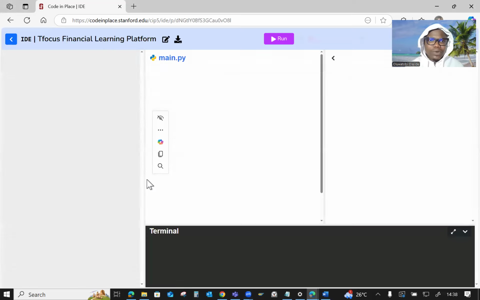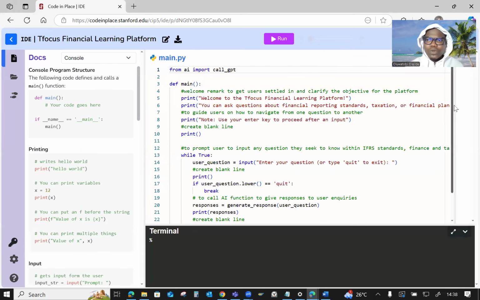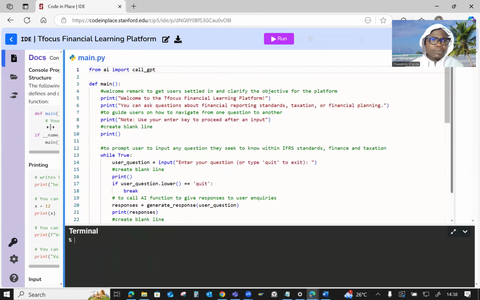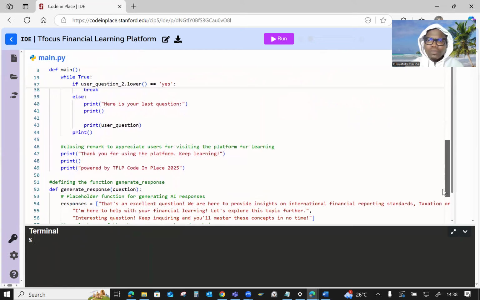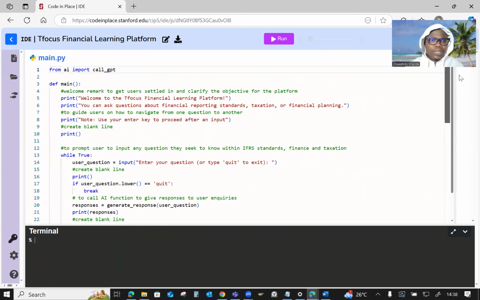Once I click on this, we go into the environment where I've built this. So this is the code that powers the project. I've tried as much as possible to use pseudocode for users to understand how I came about my code. For example, these initial lines say welcome remark to get users settled in and clarify the objective for the platform. So print welcome to Tfocus Learning Platform. You can ask questions about financial reporting standards, taxation, or financial planning. And for every blank line, you can see create blank line. That's the objective for that.